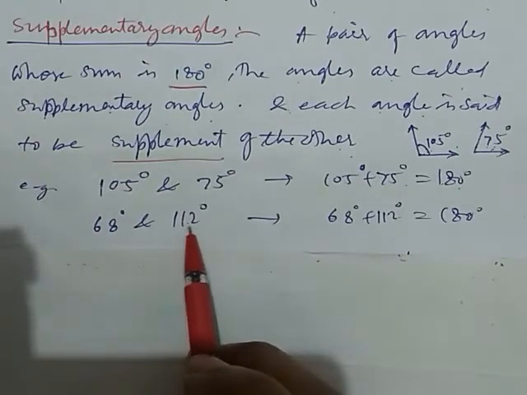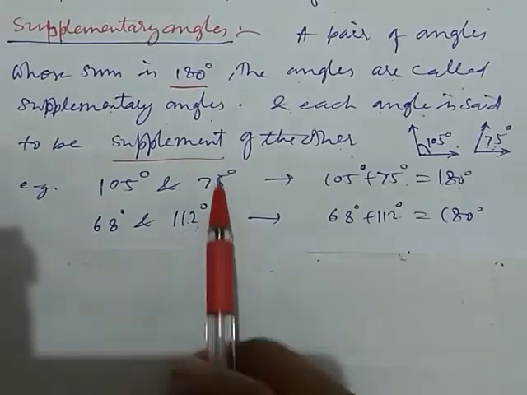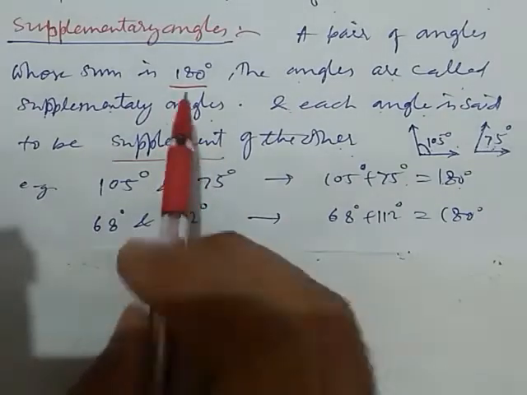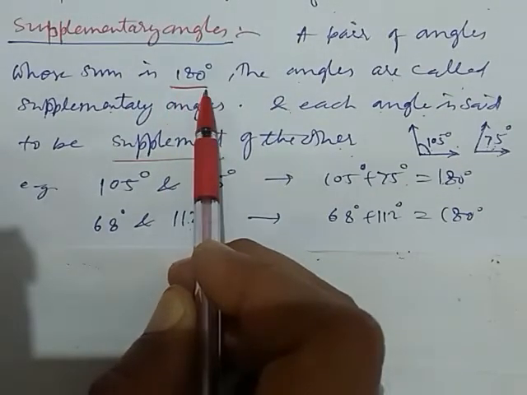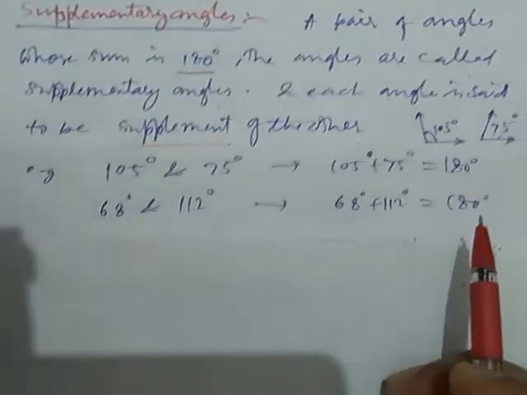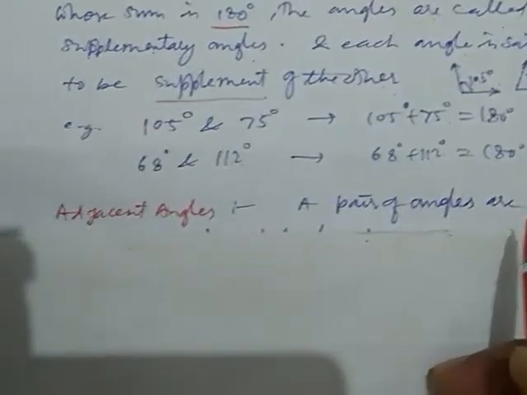So they are supplement of each other. This way they form supplementary angles, and the sum of the pair of angles is always 180 degree. Now we take another type of angles.